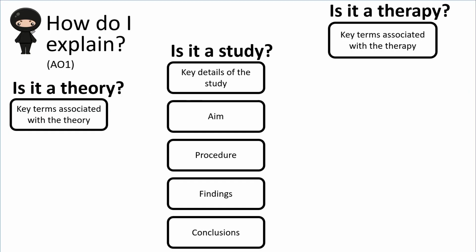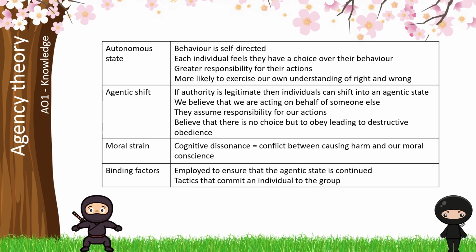Okay, so when I'm explaining agency theory, what do we do? Well, it's a theory, which means that we need to talk about the key terms. We recommend 4 key terms for the 4 AO1 marks available in these questions. Most students accurately explain autonomous state and agentic shift. However, what we need to make sure we do is talk about those in relation to obedience.